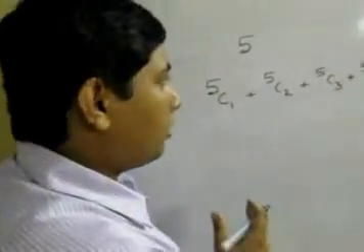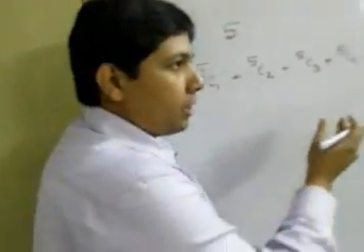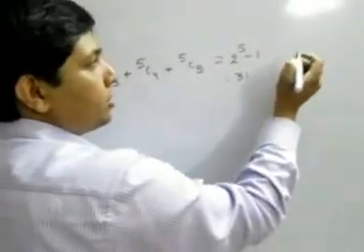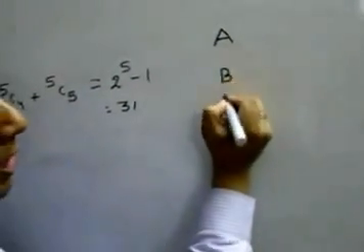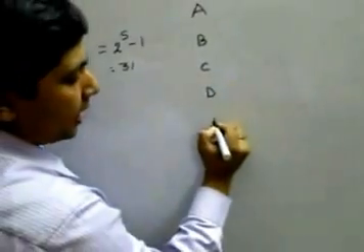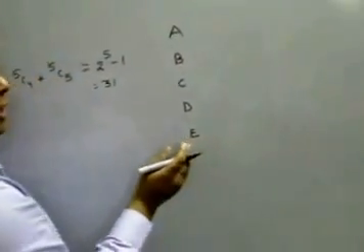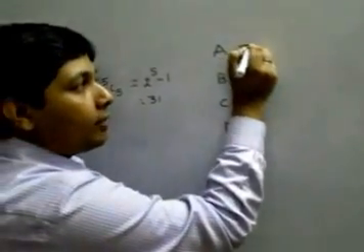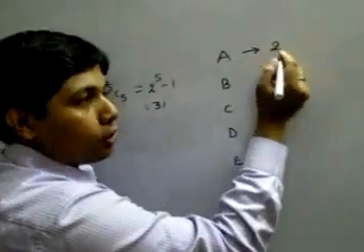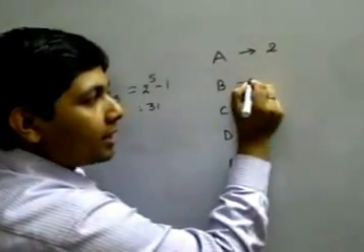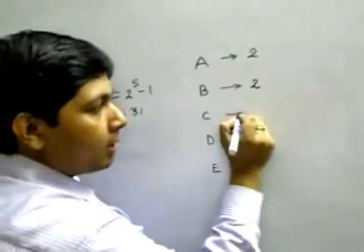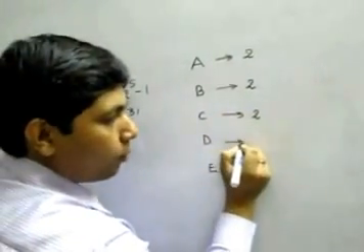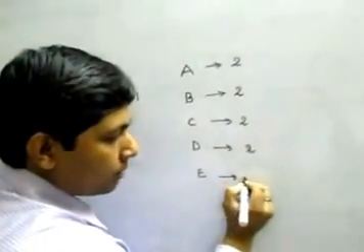Now let us solve this particular question with a different approach. Let us suppose there are 5 subjects, namely subject A, subject B, C, D and E. How many ways can he deal with this subject? 2 ways, either pass or fail. Similarly, how many ways can he deal with this subject? Only 2 ways, either pass or fail. Similarly, 3rd subject 2 ways, 4th subject 2 ways, 5th subject 2 ways.